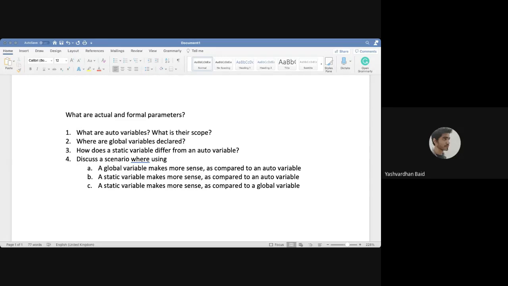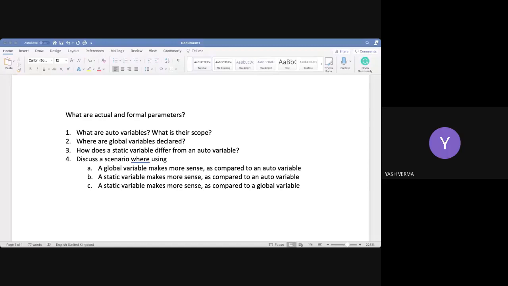So we can use the auto variables only inside the scope in which they are defined, but static variables we can use everywhere in the program. They are permanently allocated the memory, so as long as the program is running, they don't free the memory.